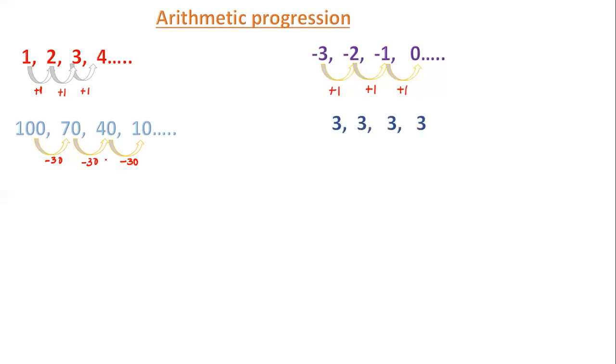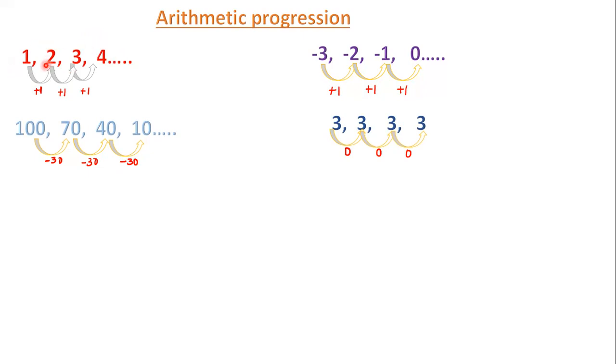3, 3, 3, 3. What pattern is followed here? What number is added? 0 is added. Or you can say 0 is subtracted. This is called arithmetic progression.